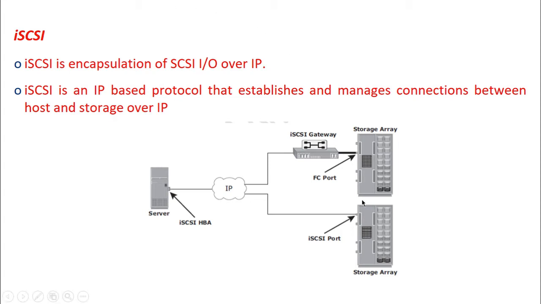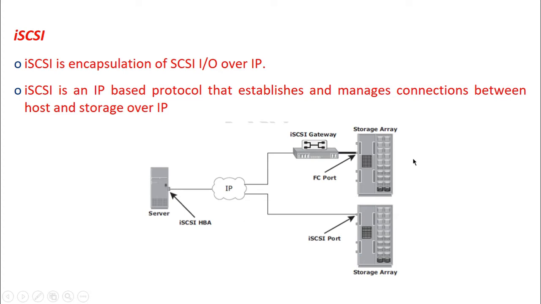As we can see in this diagram, it shows how the connections are managed between the host and storage over IP. Here we have an IP network. So here we have the storage arrays. One storage array will be having a fiber channel port and one more storage array will be having an iSCSI port. So if the storage array has an iSCSI port, this IPSAN can be implemented directly, or else we need to have an interconnecting device called an iSCSI gateway in order to connect the IP network through an FC port to establish connectivity between the host and the storage array.